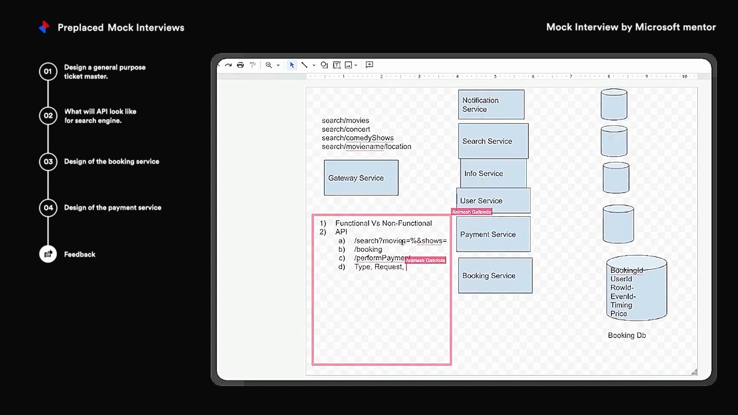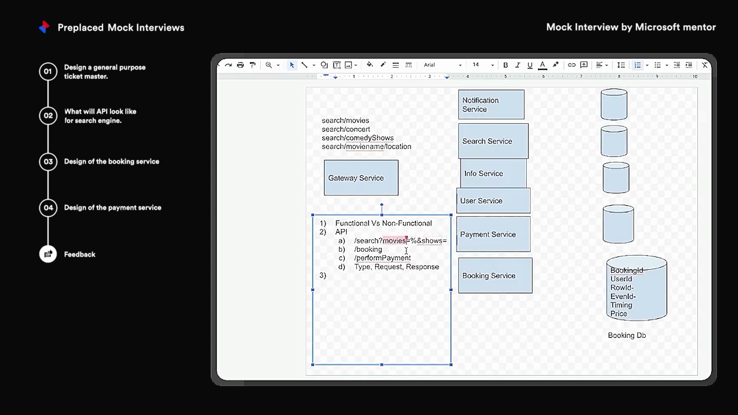The first one you sent won't work, right? We have different types: movies, concert, comedy show, something. If we pass movies equal to something, it won't work, because we can have concert also here. So instead of that, we can pass this query string first. Instead of movies, I was just giving an example.